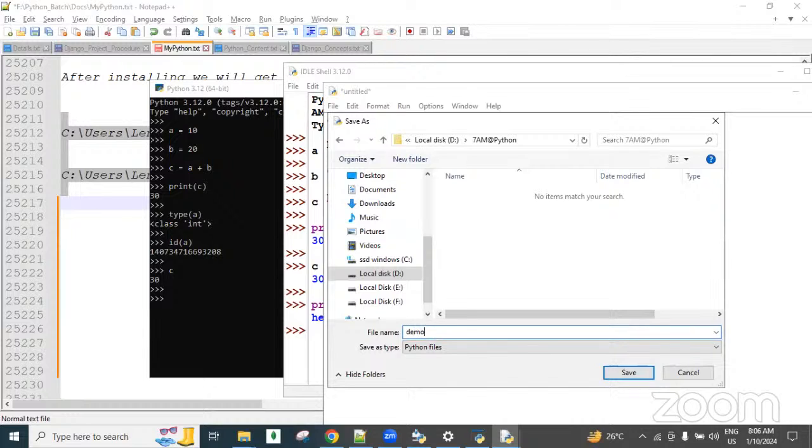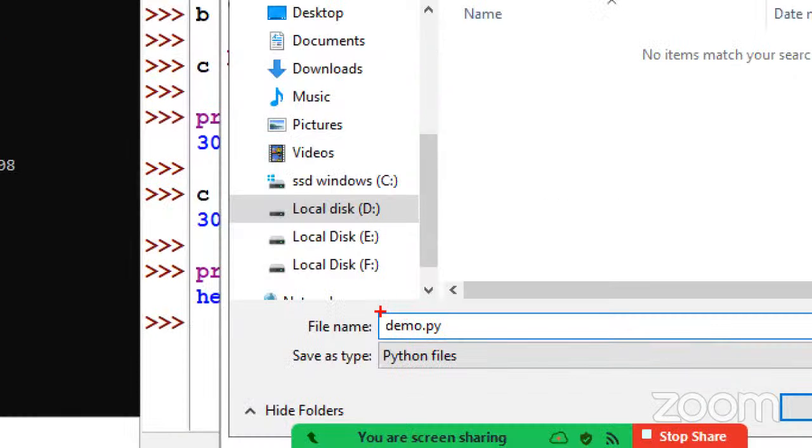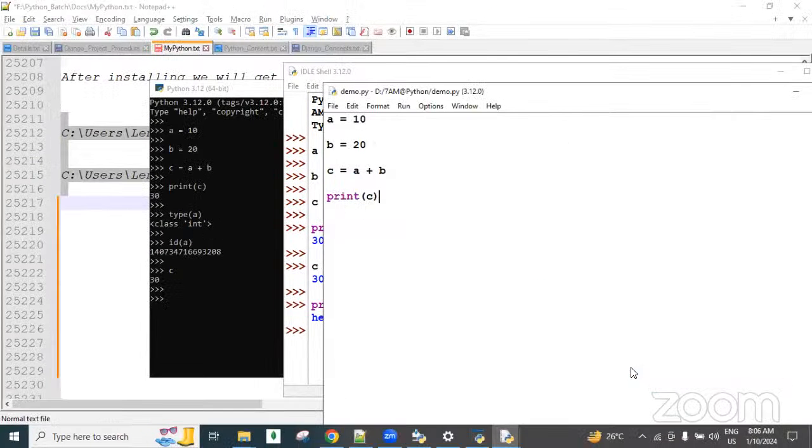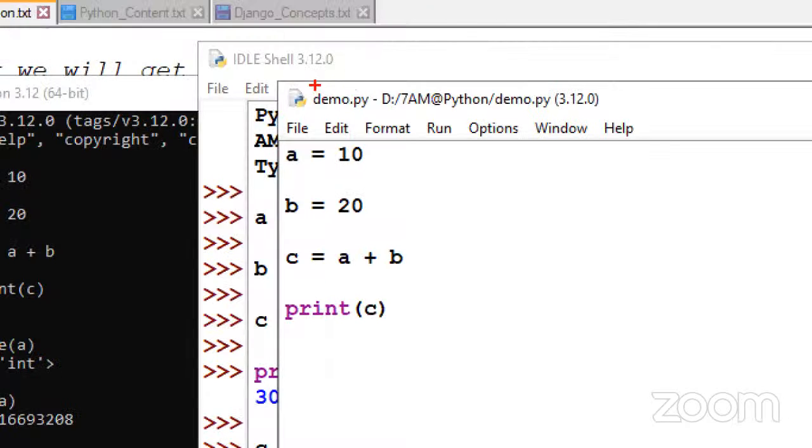This is the first program, so I am using the file name demo.py. The Python file extension is .py, so any file name followed by .py. That's why I used demo.py. Save as type is Python files, and then click the Save button. Now our file is saved: demo.py, in the D drive, in the 7 a.m. at the rate Python folder.